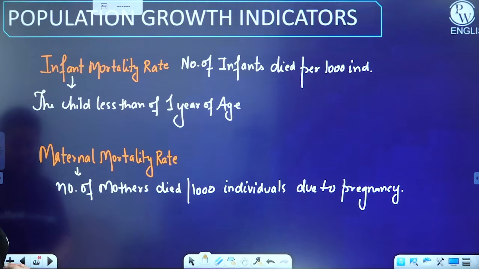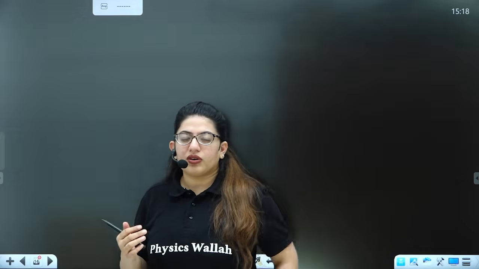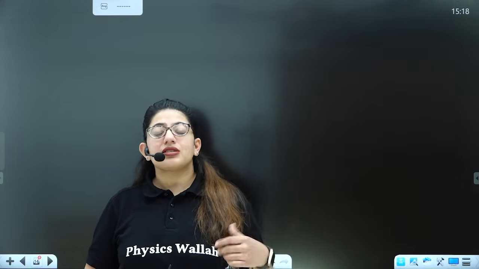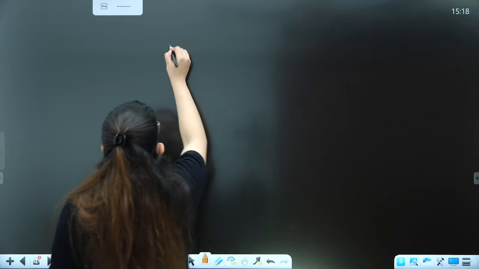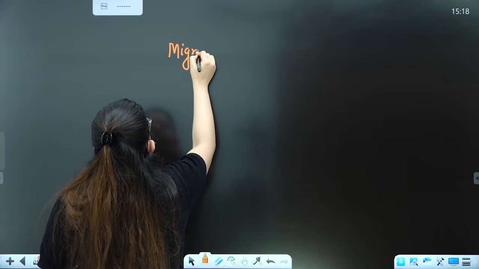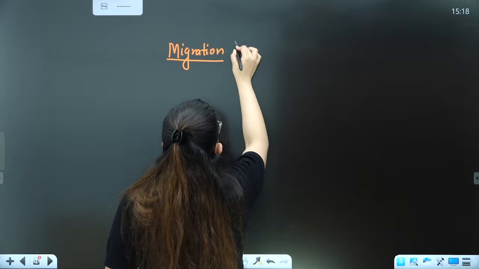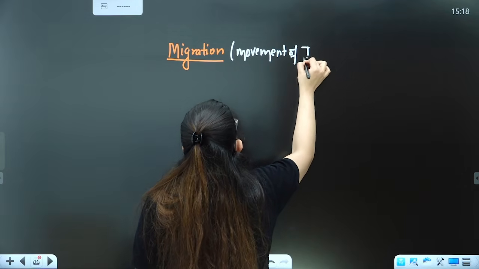Moving further to some questions, but let's discuss one more thing. So this was about the birth rate and the death rate. If there is an increase in birth rate, the population is increasing. If there is an increase in death rate, the population is decreasing. But are these the only factors that lead to population explosion? No, there is migration as well. What is migration? The movement of individuals, that people are moving from one place to another.